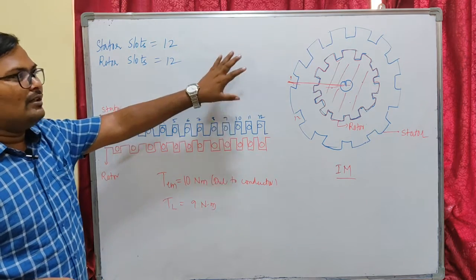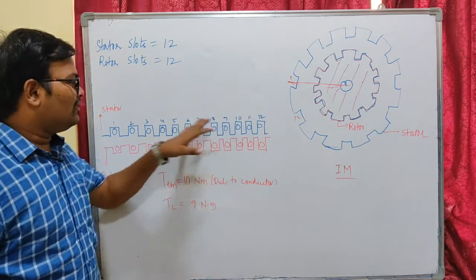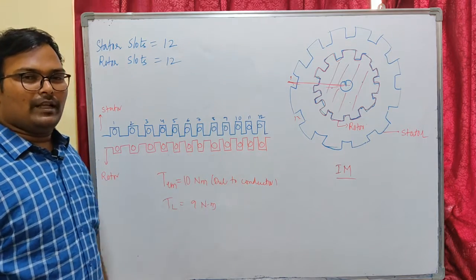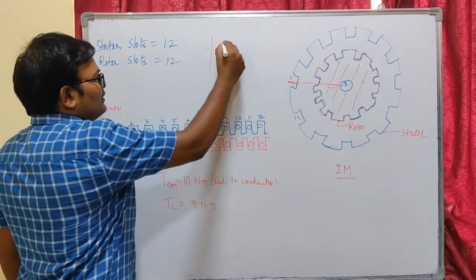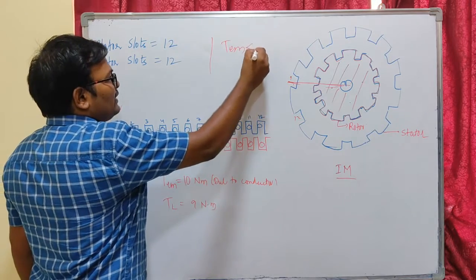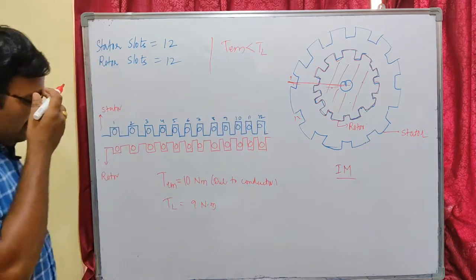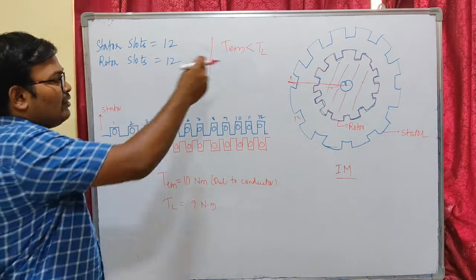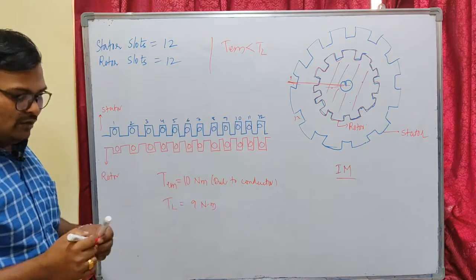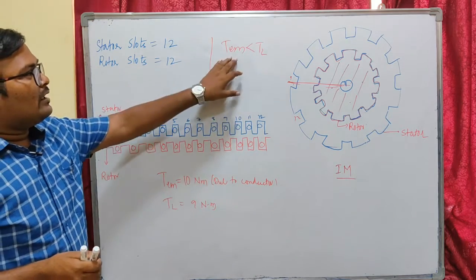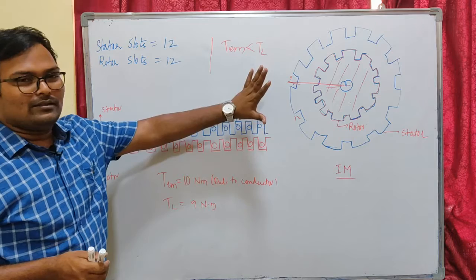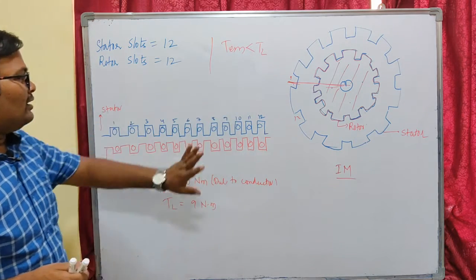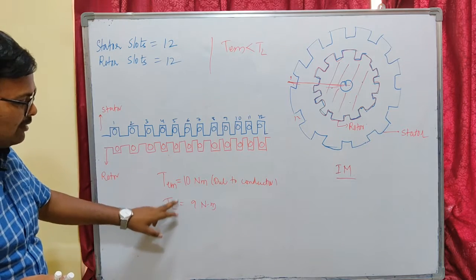So what is cogging? Even when the stator of our 3-phase induction motor is applied with full 3-phase voltage, our rotor fails to start. Why is this happening? We know that our rotor fails to operate if our electromagnetic torque is less than the load torque. Whenever the load torque blocks our rotor, the electromagnetic torque has to compensate the load torque, and only then does our rotor start. So this is what we know for a rotor not starting. Now let us see why it is not starting even when our load torque is less than the electromagnetic torque.